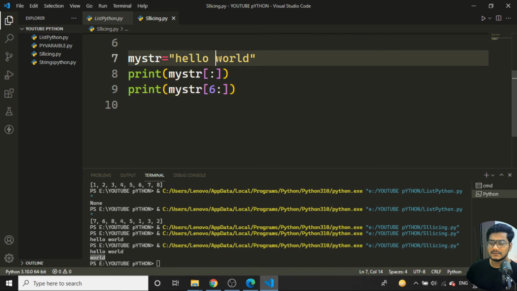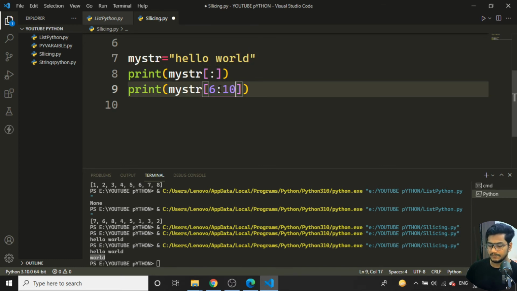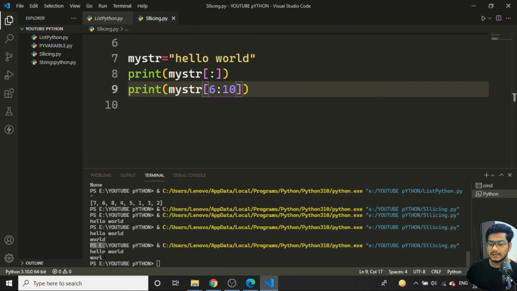It starts from 6, 7, 8, 9, 10. Suppose I give 10 here, what will the output be? Just check with your laptop and comment it below. If I run this program, I'm getting only WORL. That means when I give the 10th position, it returns up to 10 minus 1, that is the 9th.